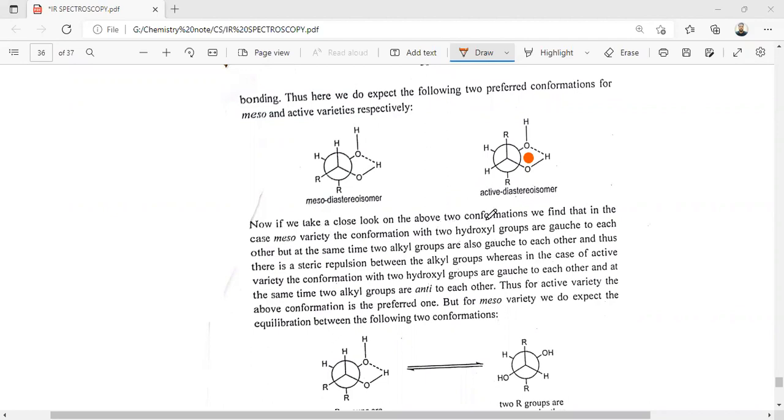If you closely look at the above two conformations, we find that in the case of the meso variety, the two hydroxyl groups are gauche to each other, but at the same time the two alkyl groups are also gauche to each other. Thus, there is a steric repulsion between the alkyl groups. In the case of the active isomer, the two hydroxyl groups are gauche to each other, and at the same time the two alkyl groups are anti, and thus for the active variety, the above conformation is preferred. But for the meso variety, we expect an equilibrium between the following two conformations.